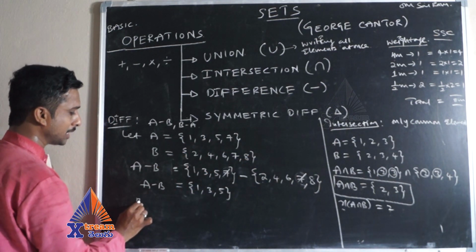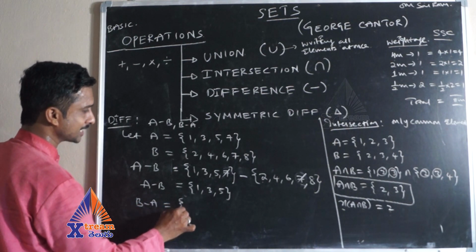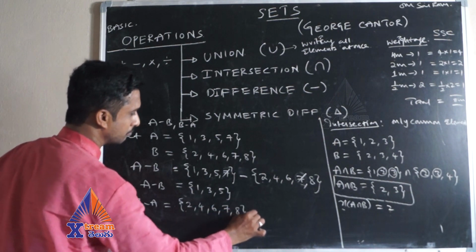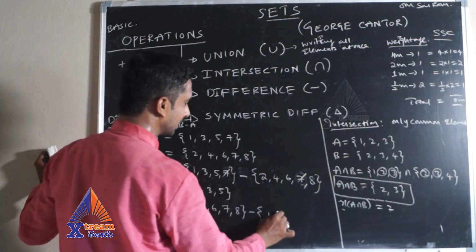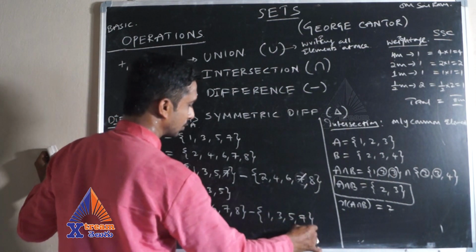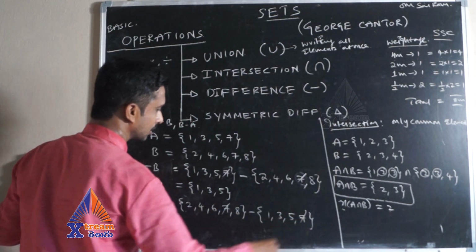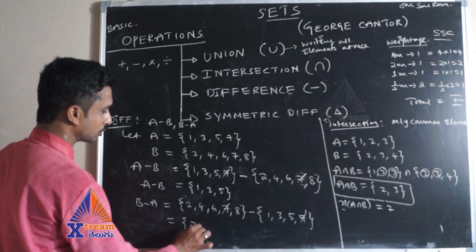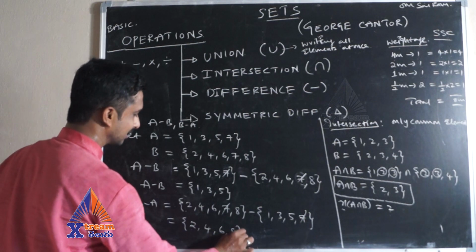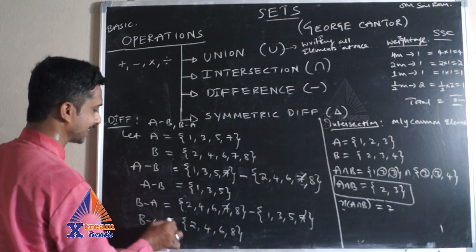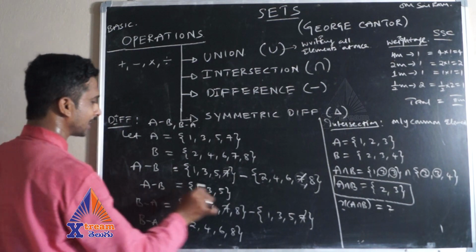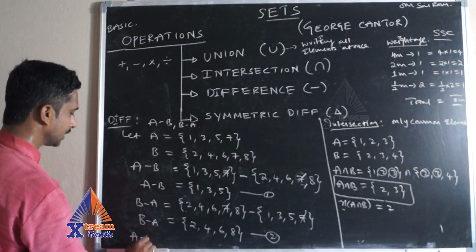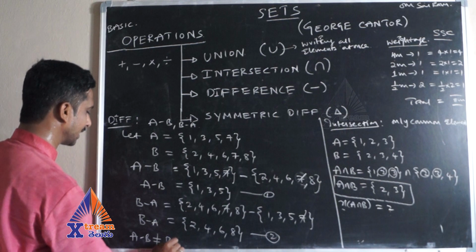Now, coming to B minus A, let me tell. What is B? 2, 4, 6, 7, 8, minus A. What is A? 1, 3, 5, 7. Here also the common element is 7. Strike this off, and write the leftover elements in the first set. Here the first set is B. So 2, 4, 6, 8. These are the elements of B minus A. One thing we can clearly observe in general from 1 and 2: A minus B is not equal to B minus A in general.